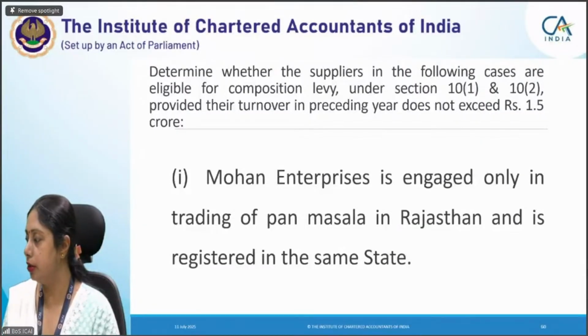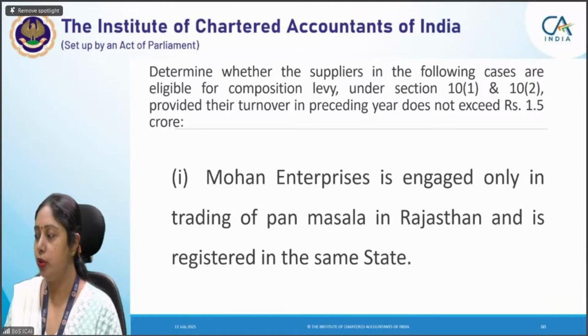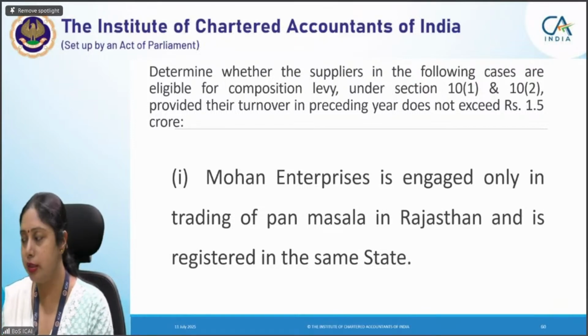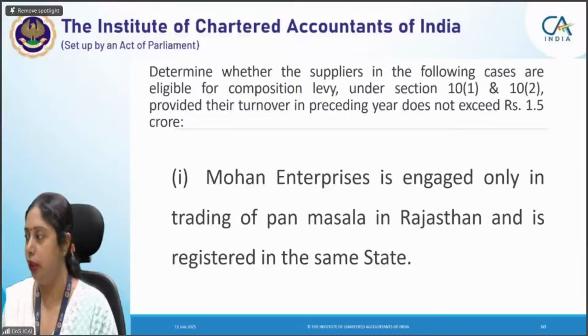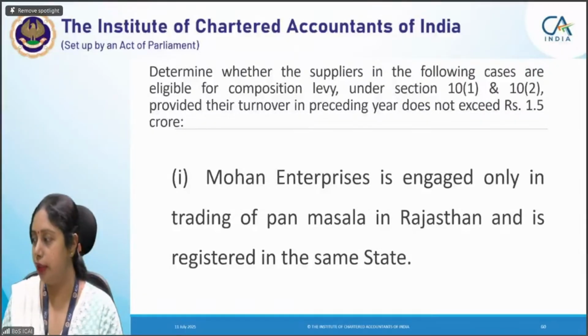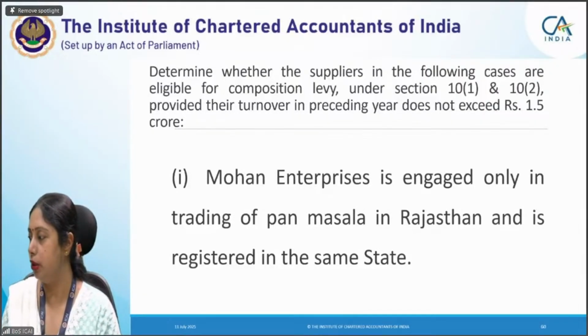Not, Miss Pooja, you are saying, you are asking about the previous question. So if that is the case, yes, then your answer will be that he is not eligible. If that would have been the case, you are right. Shifimol, very good. I wanted all of you to appreciate this point. Let us see how many of you are able to appreciate.